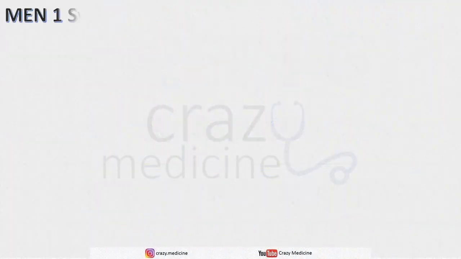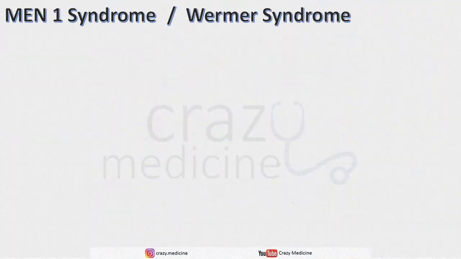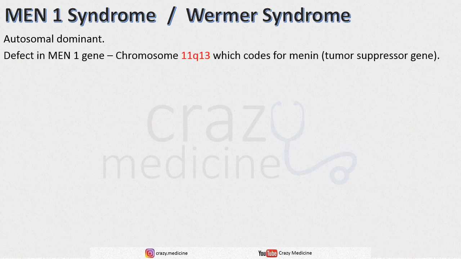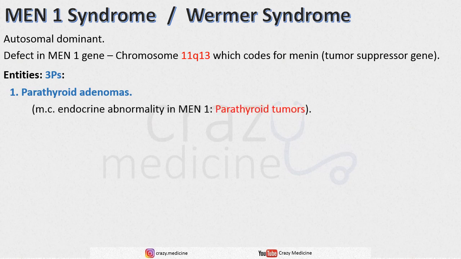First is MEN1 syndrome, which is also known as Wermer syndrome. It is an autosomal dominant condition in which there is a defect in the MEN1 gene, which is situated in chromosome 11q13, which codes for menin, a tumor suppressor gene. Its entities can be remembered by the mnemonic 3 P's. First P is parathyroid adenomas, and the most common endocrine abnormality in MEN1 syndrome is parathyroid tumors.